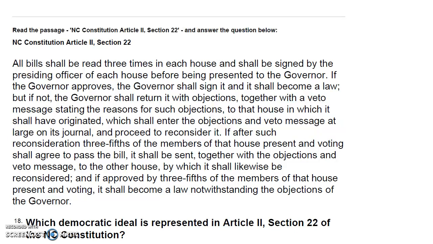But if not, the governor shall return it with objections, together with a veto message stating the reasons for such objections, to that house in which it shall have originated, which shall enter into the objections and veto message at large on its journal, and proceed to reconsider it. If after such reconsideration, 3/5 of the members of that house present and voting shall agree to pass the bill, it shall be sent together with the objections and veto message to the other house, by which it shall likewise be reconsidered. And if it is approved by 3/5 of the members of that house present and voting, it shall become a law, notwithstanding the objections of the governor.